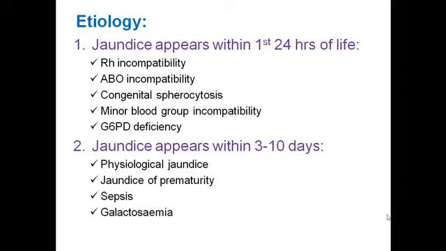Now come to the etiology. Jaundice which appears within first 24 hours, the commonest etiology is RH incompatibility and ABO incompatibility. Other rare causes are congenital spherocytosis, minor blood group incompatibility, and glucose 6-phosphate dehydrogenase deficiency. Second, when jaundice appears within 3 to 10 days, the commonest cause is physiological jaundice. And other causes are jaundice of prematurity, sepsis, and galactosemia.